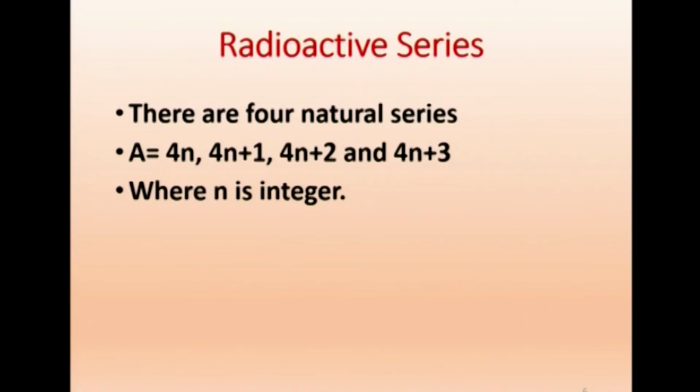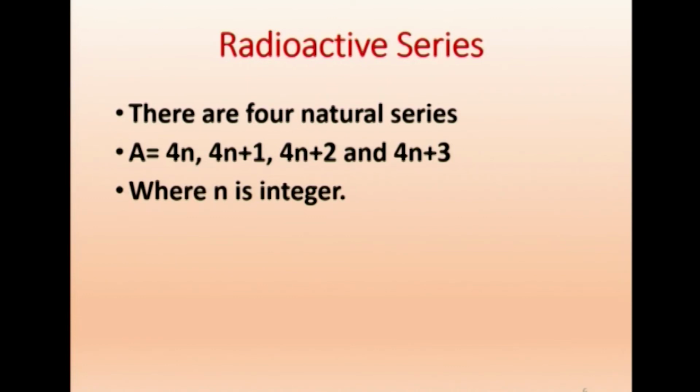Now we will go to what is called radioactive series. There are four natural series: A equal to 4n, A equal to 4n plus 1, A equal to 4n plus 2, and A equal to 4n plus 3, where n is an integer. So you may just wonder what is this.